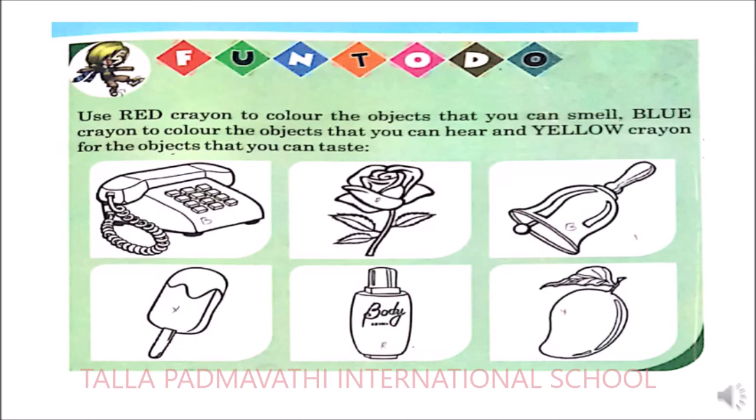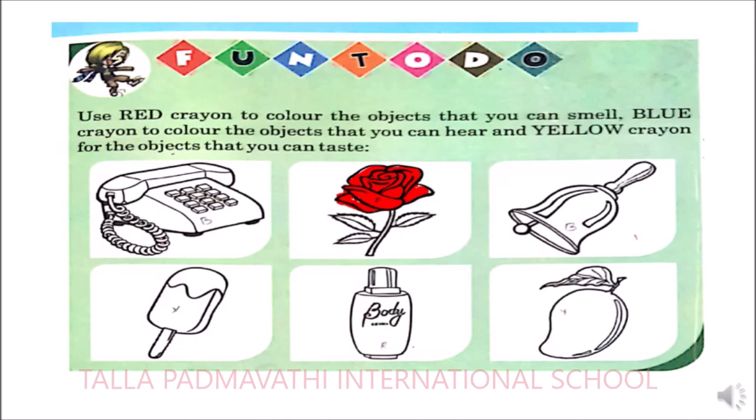So what is the first picture here? It's a telephone. Does it give smell? No. So that means we should not color it with red crayon. Go with the next. Rose. Does a rose give you smell? Yes. So what you need to do? You have to color the picture with which color? Red color. So now go with the next picture. It is a bell.